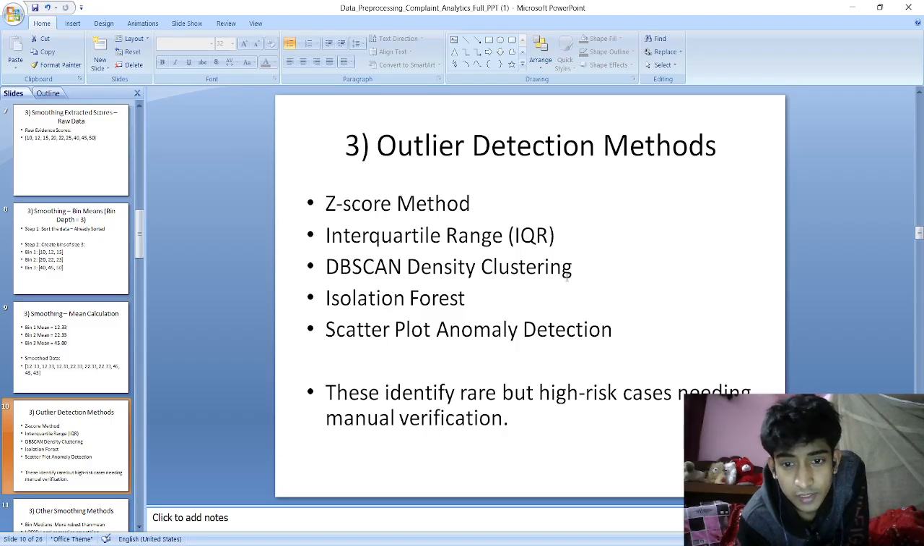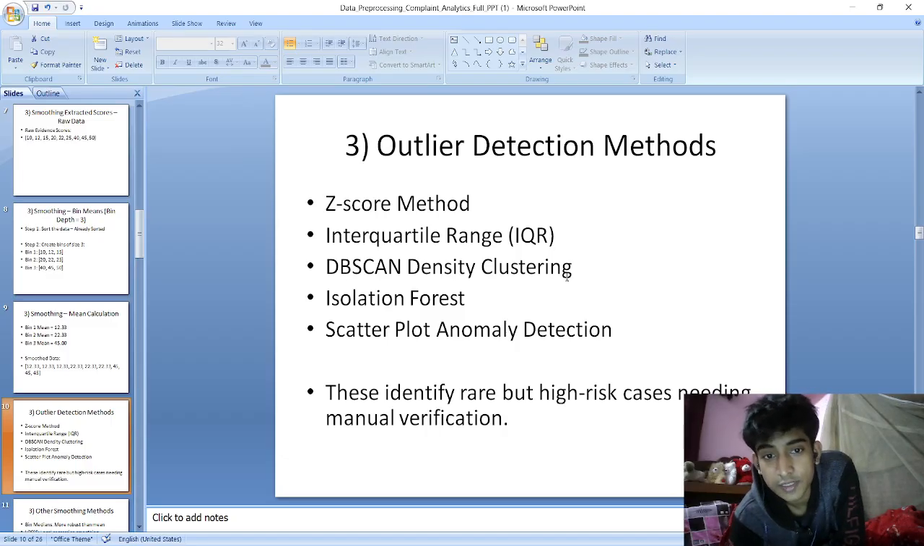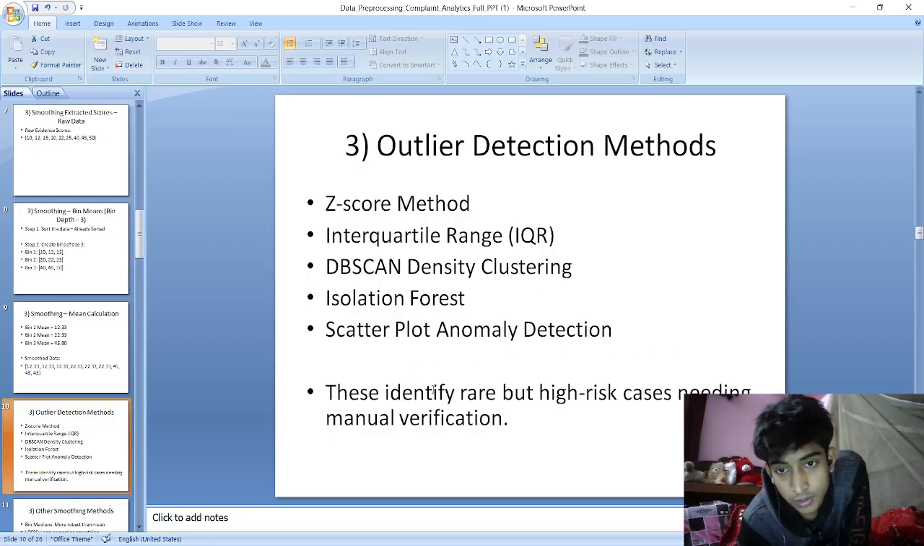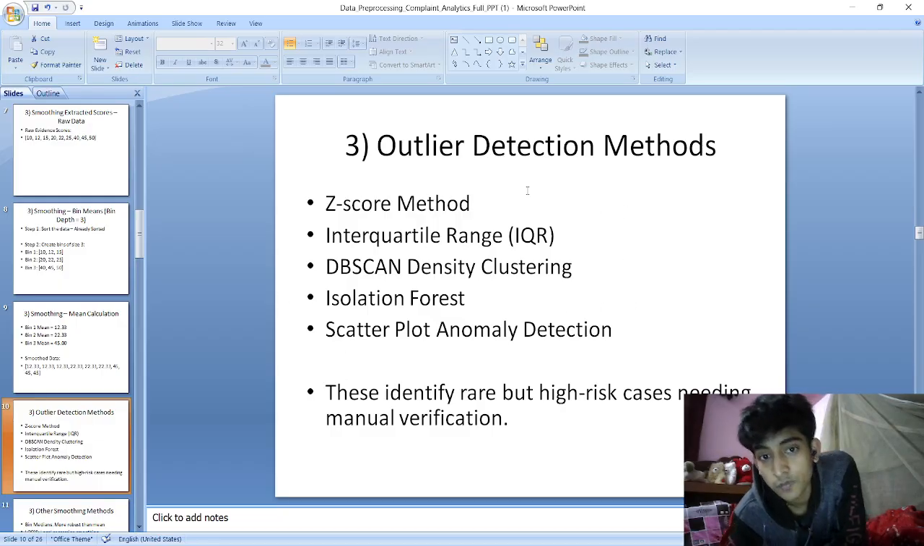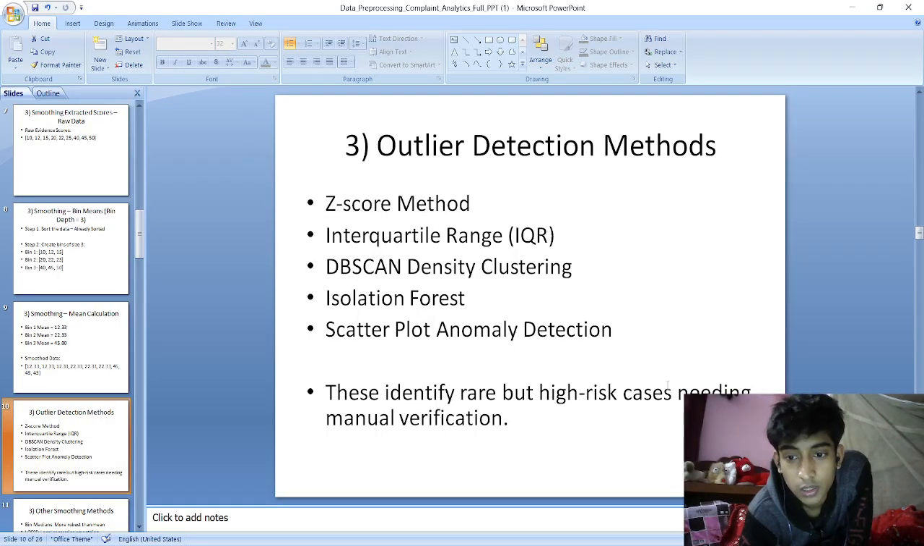Then we have DBSCAN density clustering. This tells if data is an outlier. Isolation forest, scatter plot, anomaly detection. These are various methods for which we can do outlier detection, right?